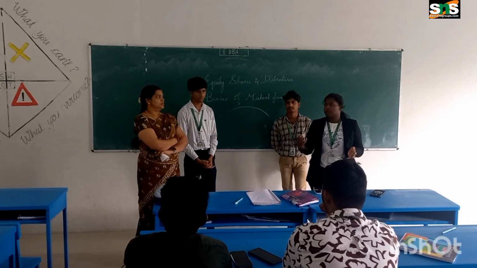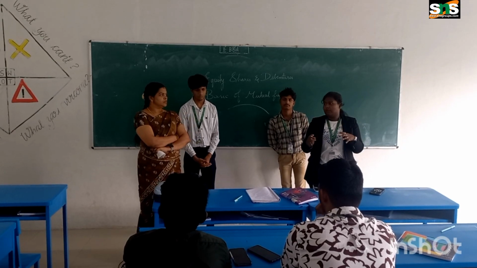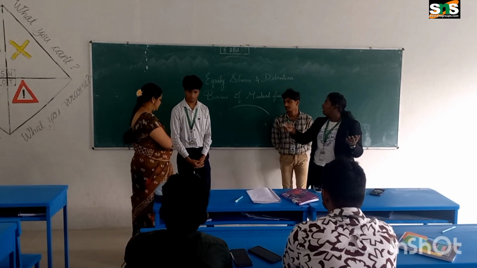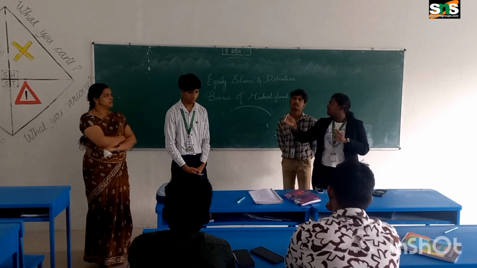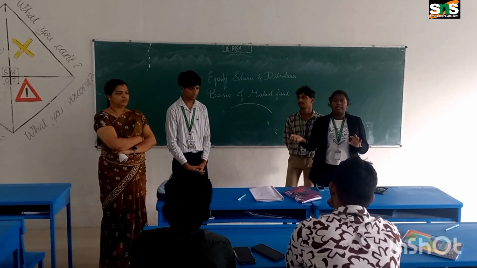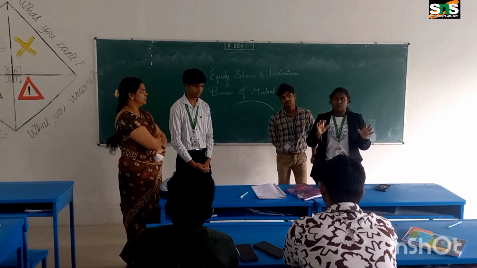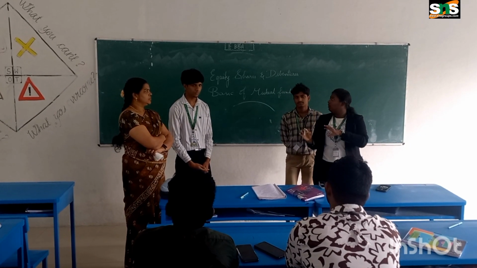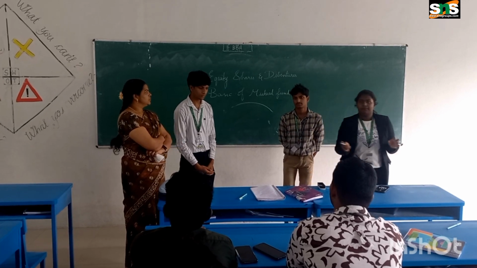You got a loan from a bank, so you are in debt to the bank. You borrowed money from somewhere, you are in debt, you have to pay. Equity shares are called assets and debentures are liabilities. This is the outline of equity shares and debentures. They will be explaining in detail.